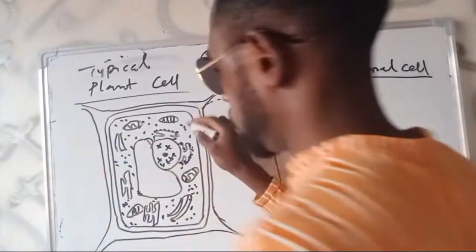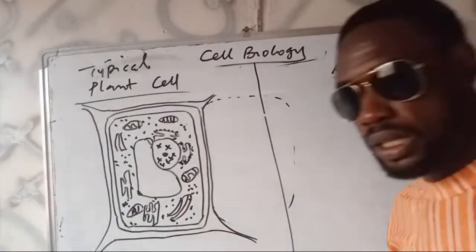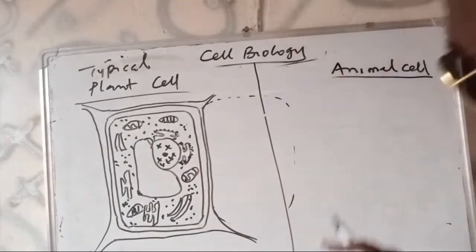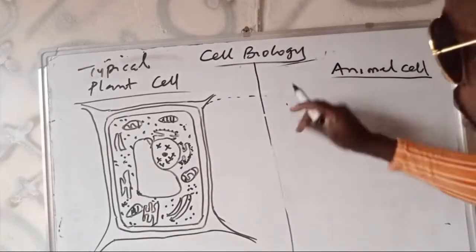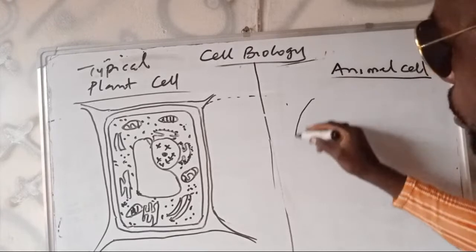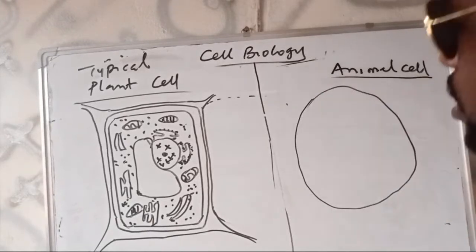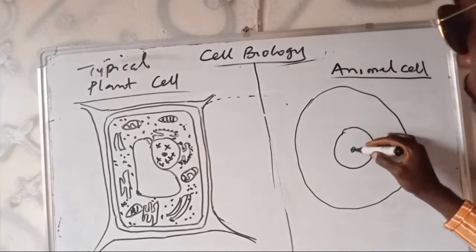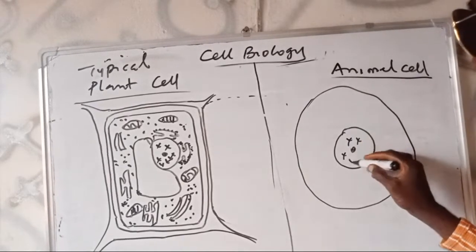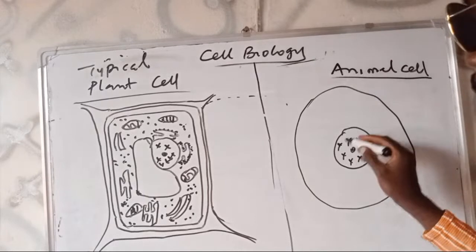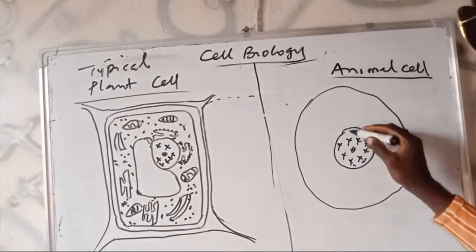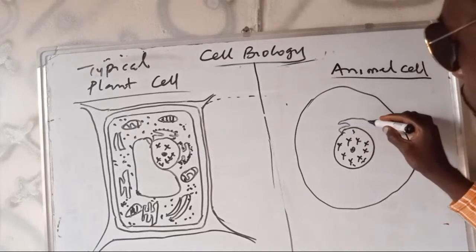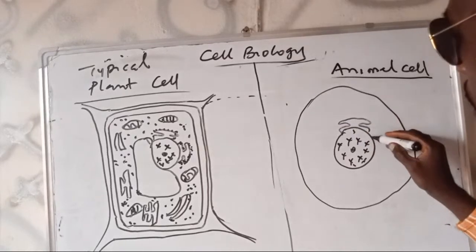Okay, this is a typical plant cell. Then we forge ahead. In that of the animal cell, it's not that rigid, so you can get something like this. Then draw your nucleus, the nucleolus, chromatin thread. Then, as usual,